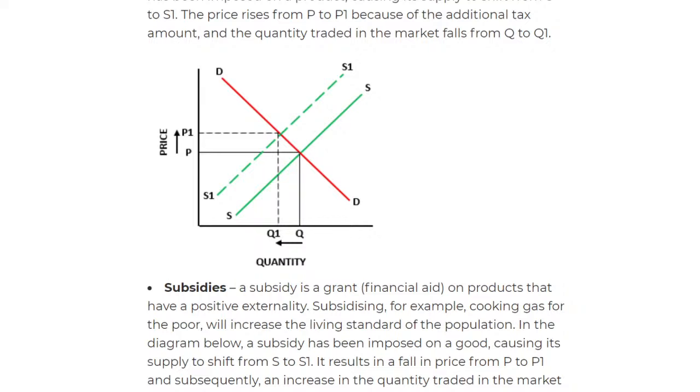So here we have a diagram of taxation. As you can see, we have the demand curve and the shift, right? You can see there'll be a shift from the S curve right here, the supply curve, to the supply one, and then this will reduce quantity when there's an increase in price because of tax. So when there's an increase in price, there's going to be less quantity. This is also the law of demand. Therefore, it will shift to the left. So you can just say shift to the left.